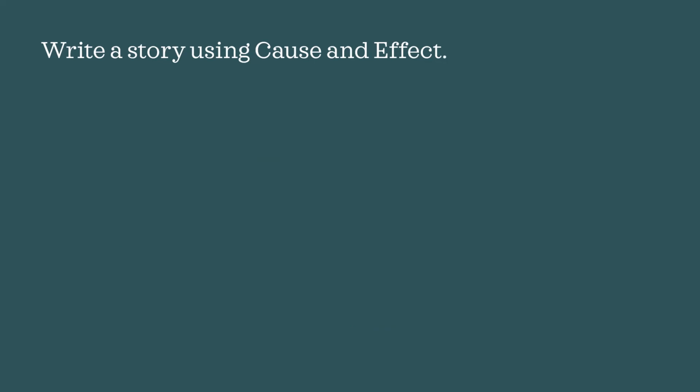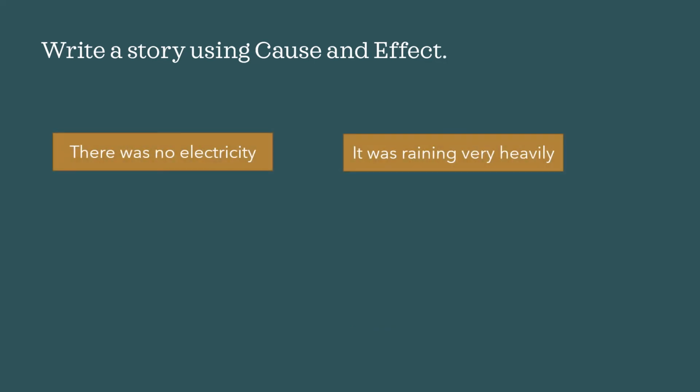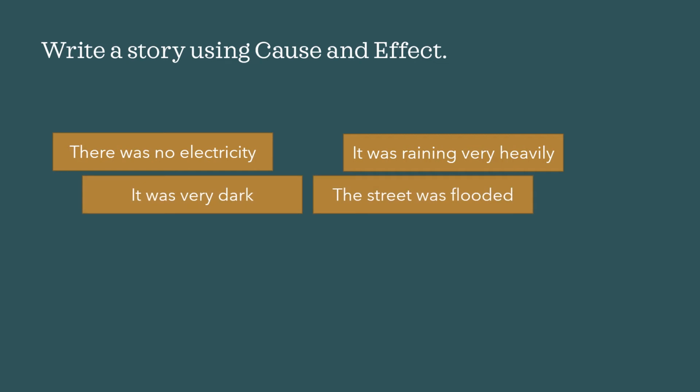Let's go to another story. There was no electricity and it was raining very heavily. These are two causes. There was no electricity and that is why it was very dark. So the cause is there was no electricity and the effect is it was very dark. It was raining very heavily and that is why the street was flooded. So the cause is it was raining very heavily. The effect is the street was flooded.